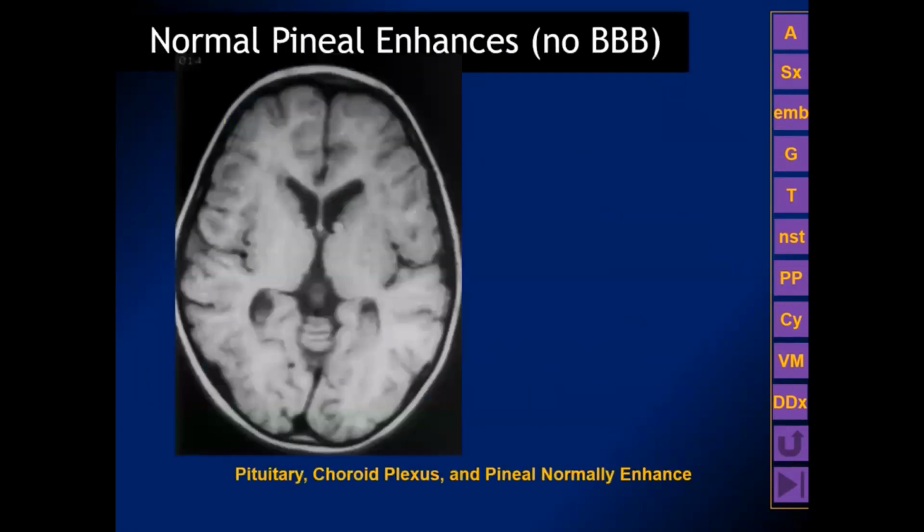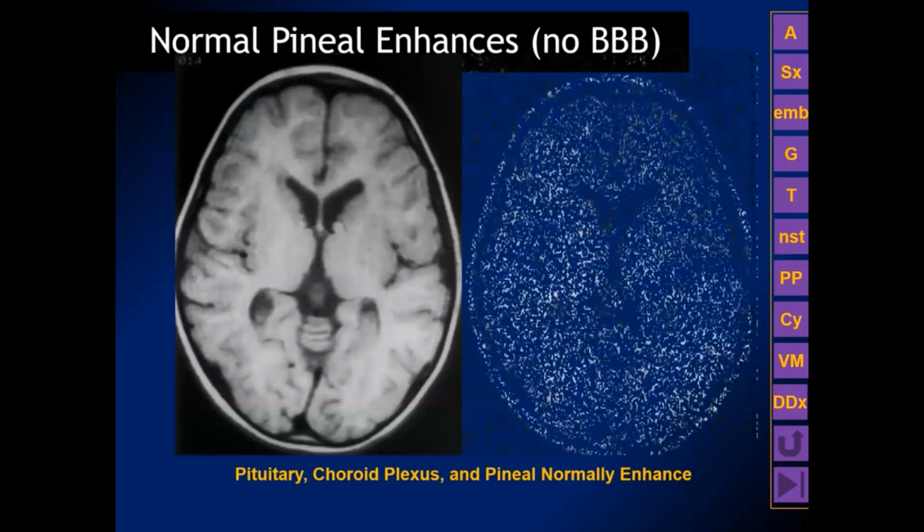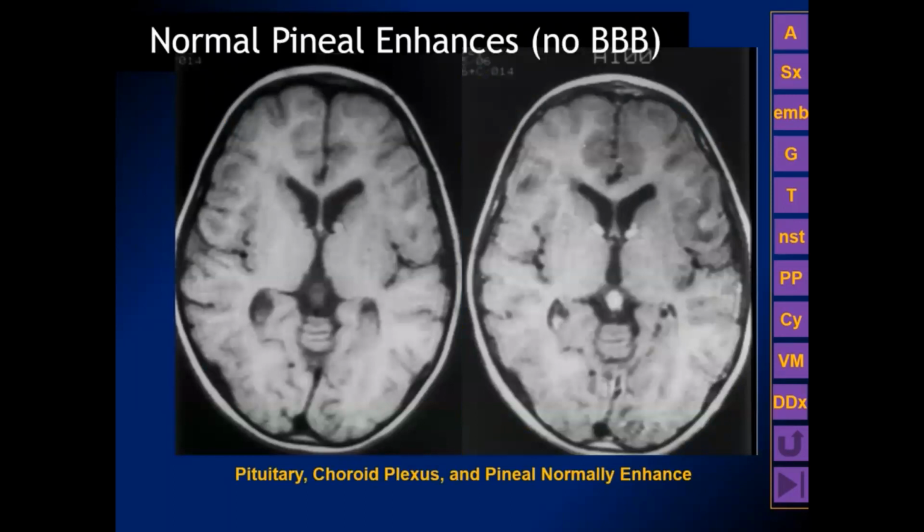Something else that we need to remember about the pineal gland is that because it produces a hormone, it has no blood-brain barrier. Just like the pituitary gland does not have a blood-brain barrier. So the normal pineal gland will enhance on MR and CT. The intensity of the enhancement is directly related to the molecular weight of the gadolinium that we use on MR. An enhancement on CT may be masked if the pineal gland is calcified on the non-contrast scan.